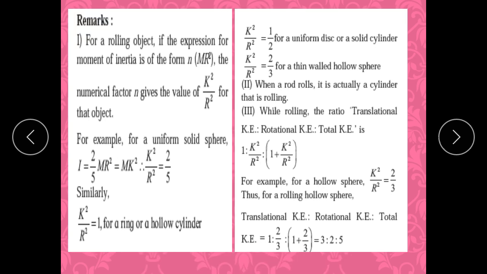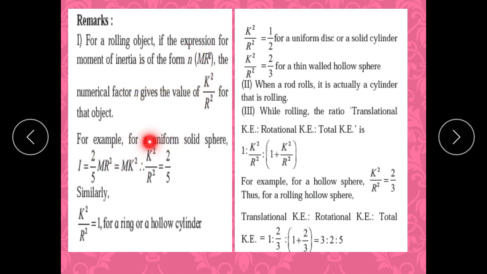Now what is the remark? For a rolling object, if the expression for moment of inertia is of the form n into mr square, the numerical factor n gives the value of k square upon r square for that object. It means the numerical value will change according to the nature of your object.